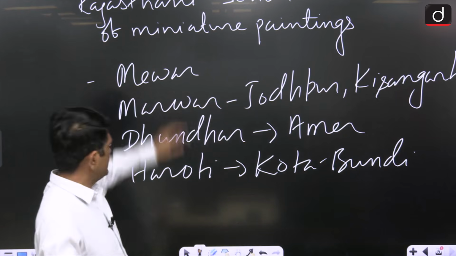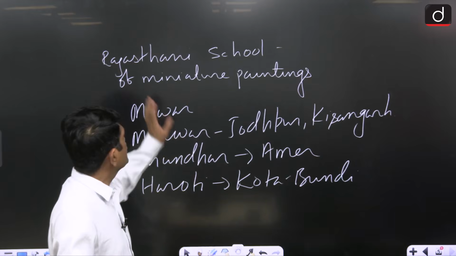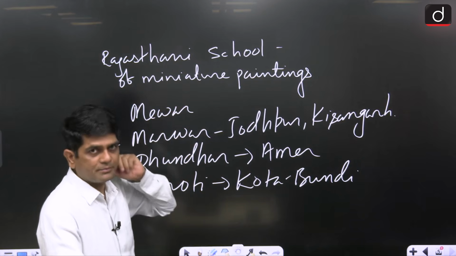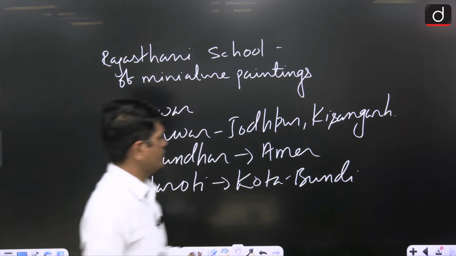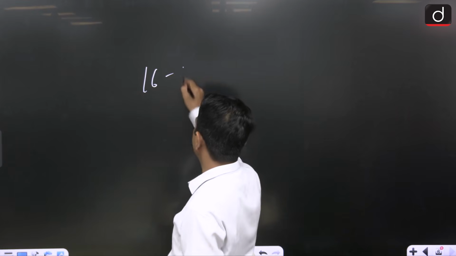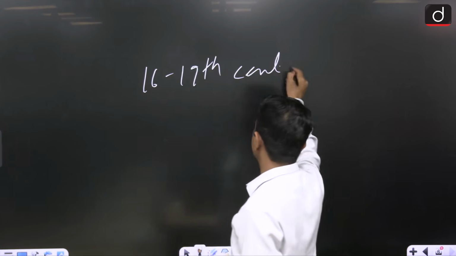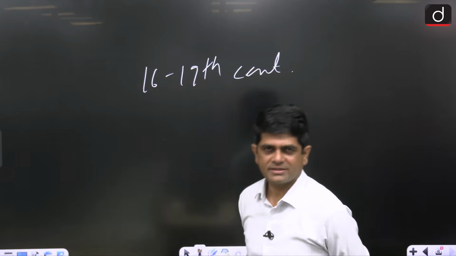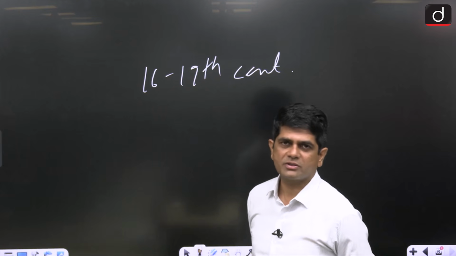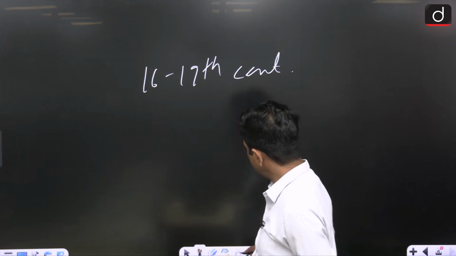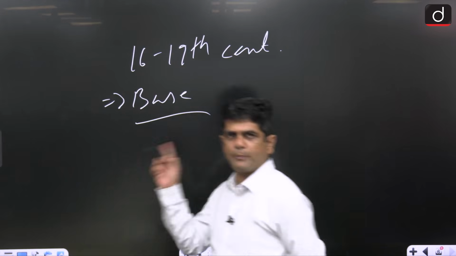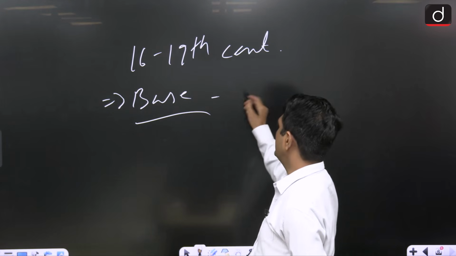So see, under this Rajasthani School of Painting we have so many sub schools, and one of the earliest is the Mewar. Now this school of painting flourished between the 16th to 19th century in parts of Rajasthan, and this school of painting was patronized by the Rajput rulers of Rajasthan. Clear? Now the base for this particular painting was made by traditional Indian painting,